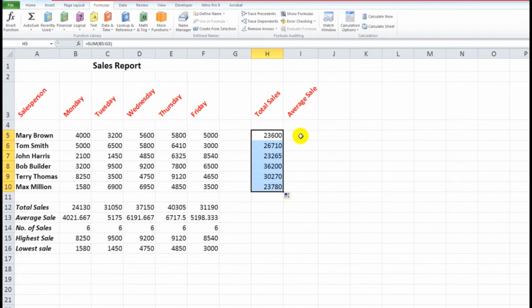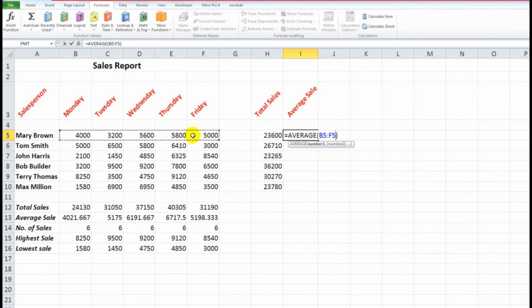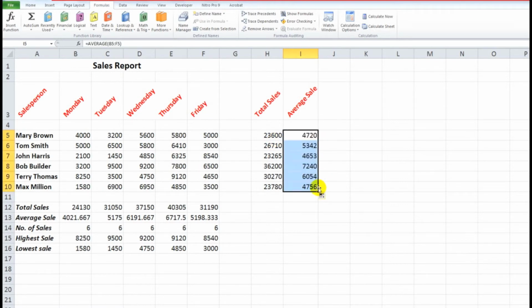What about the average sales? When I click on the drop arrow here and click average, it is guessed incorrectly again because it can't find more than one cell before it hits an empty cell to include in the formula. So I simply drag across there, press the enter key, and there is my answer for the average sales. And again I can simply autofill those down.